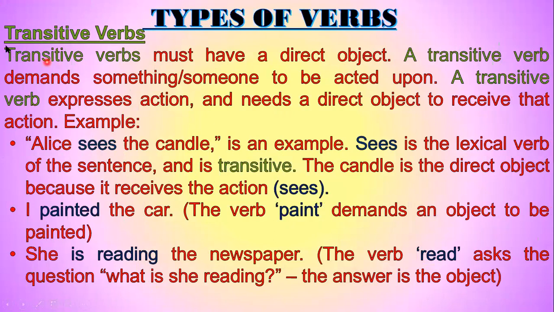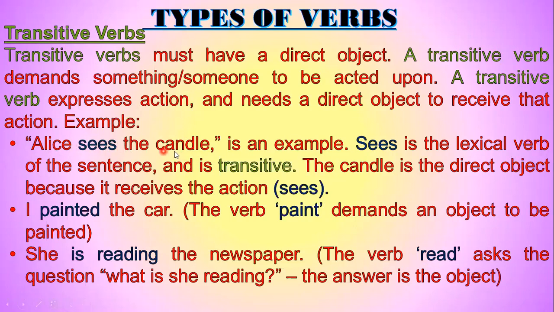Types of verbs. Transitive verbs. Transitive verbs must have a direct object. A transitive verb demands something, someone to be acted upon. A transitive verb expresses action and needs a direct object to receive that action. Example: Alice sees the candle. Sees is a transitive verb. Why? Because it is followed by an object, the candle.